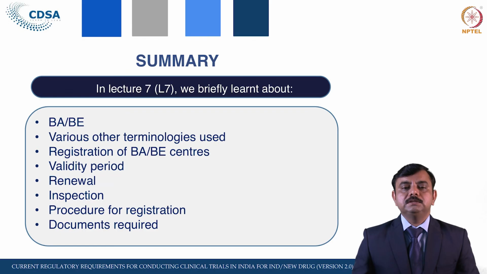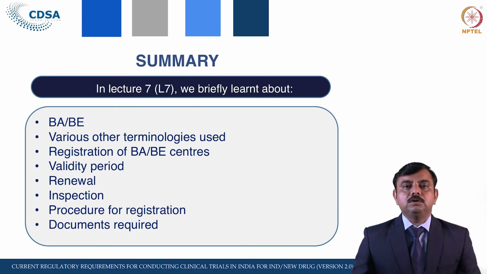Then we saw the registration of BAB centers, the application, permission, conditions of permission, the inspection procedure, and in case of violation, the suspension, rejection and actions that can be taken by the licensing authority. Then we saw renewal, validity period, and the documents required for grant of registration of BAB study centers.